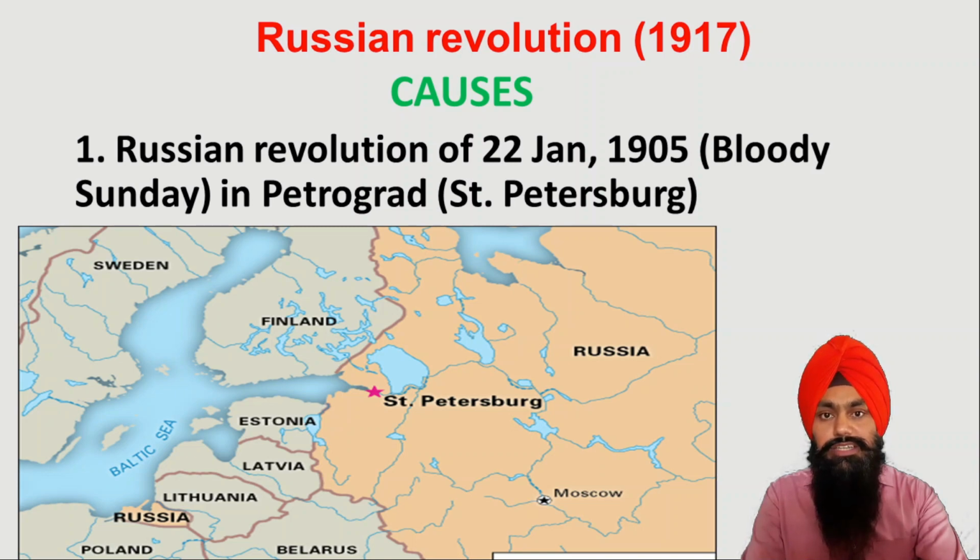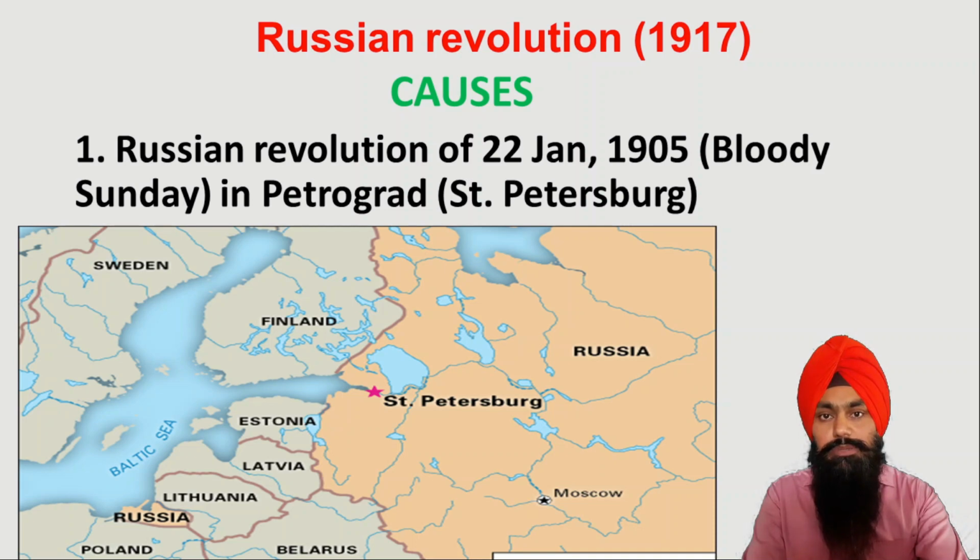This revolution started on 22 January 1905 and the day was Sunday. That's why this is also known as Bloody Sunday. When all these factory workers gathered in front of the palace of the king, these unarmed people were attacked by the imperial guards.